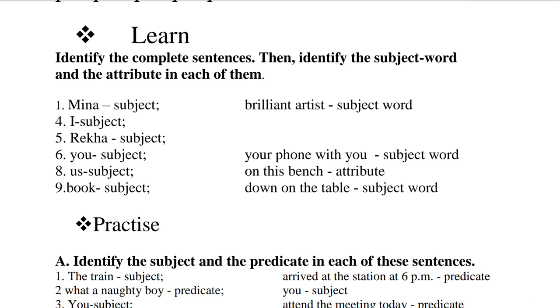Question number 6, you is the subject and your phone with you is the subject word. Question number 8, us is the subject, and on this beach is the attribute. You need not write this. Question number 9, that is book. It is also the subject, and down on the table is the subject word.